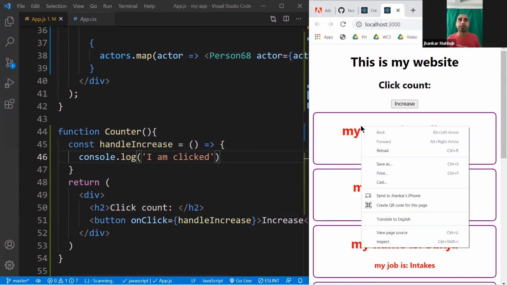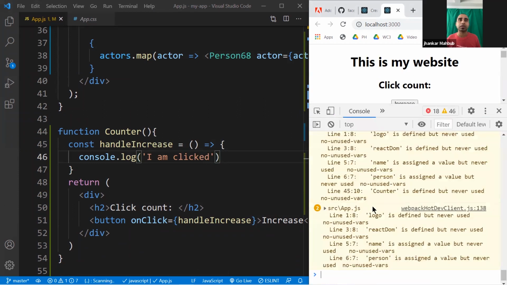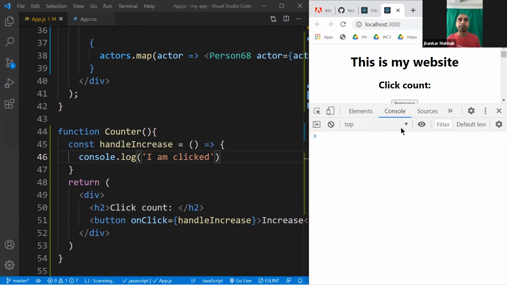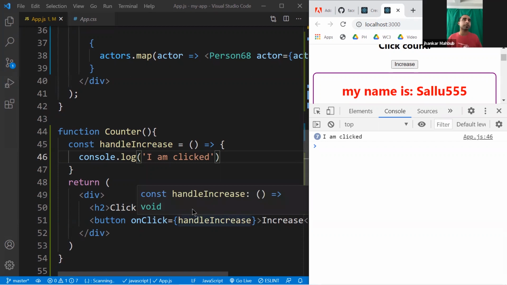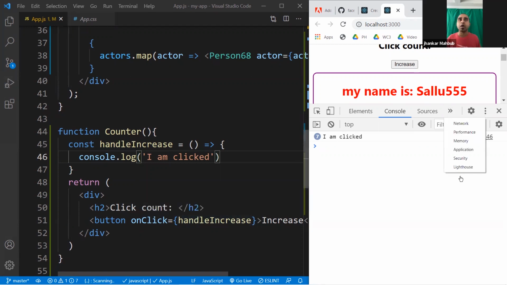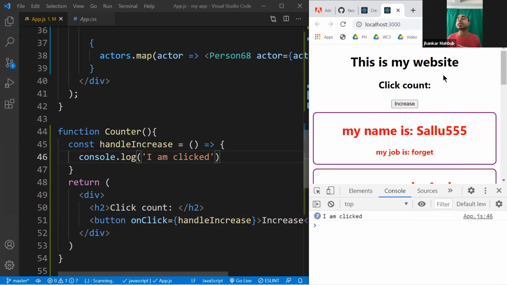So let's save this, come here, do the inspect, and then we see the console, and you clear all this stuff. And if you click on this increase, you see 'I am clicked'. That means you are successfully able to add an event handler to a button using React. But this is not the fun part yet. Our target is, whenever I click on this one, it will increase the count as if I'm adding an item to my shopping cart, and that item would be added there.